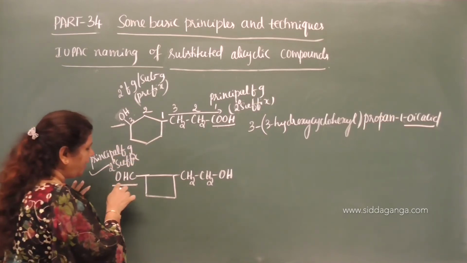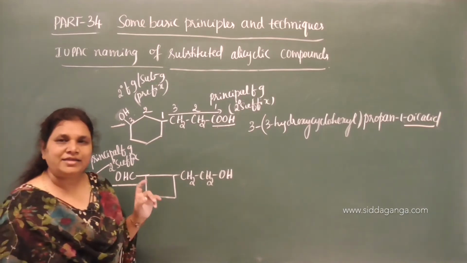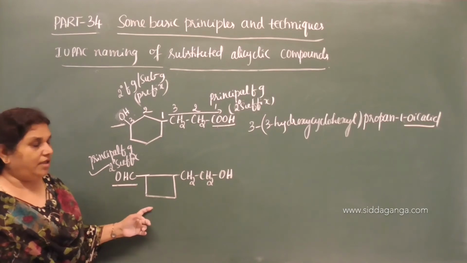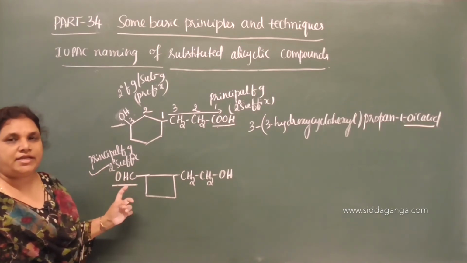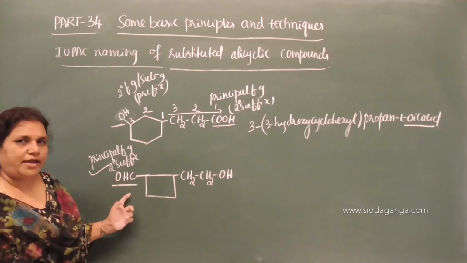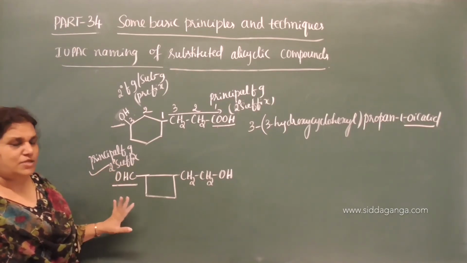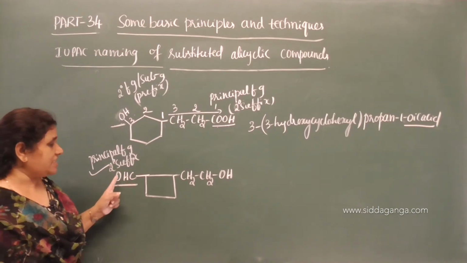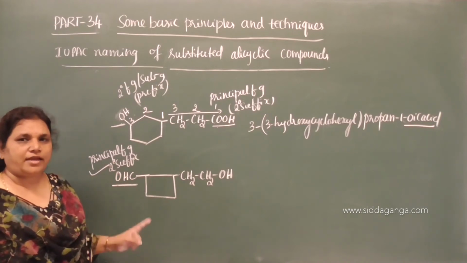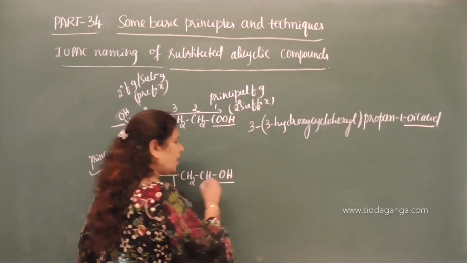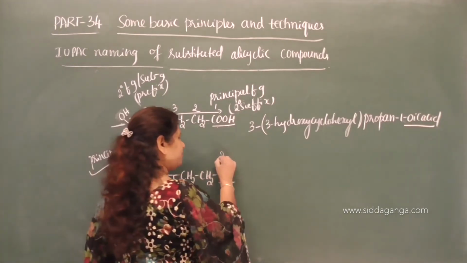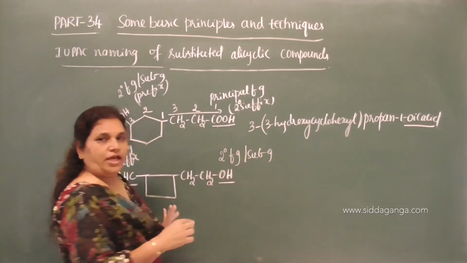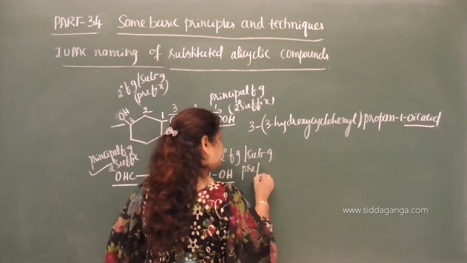And we have to give the secondary suffix to this, correct? This aldehyde group is a carbon containing terminal functional group, and it is directly attached to the alicyclic ring. Therefore, we need to use the special secondary suffix called carbaldehyde. The alcohol group in the side chain is a secondary functional group, and we need to treat it as a substituent group. Then we have to use a prefix here.